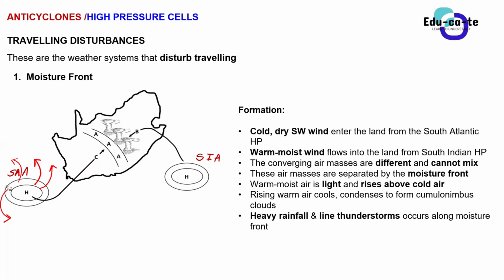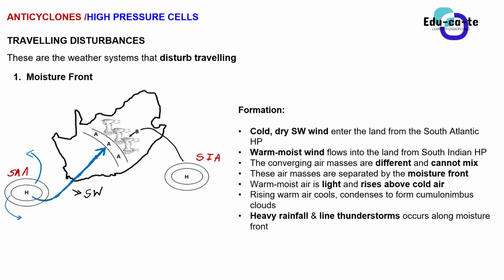Let me just use another color here. Let's call it the wind that is blowing anti-clockwise from this anticyclone and gets inside the land. This one that I'm highlighting now. What is the wind direction? You know the wind direction from grade 10. Of this wind, what is the wind direction? Southwest. It's southwesterly. It is blowing from the southwest.